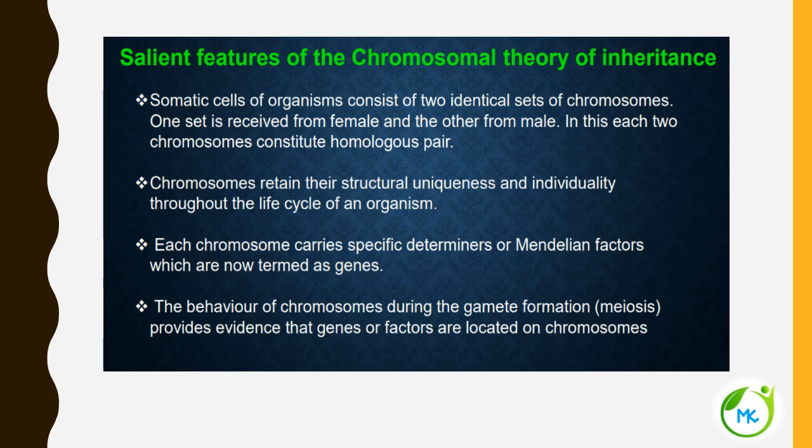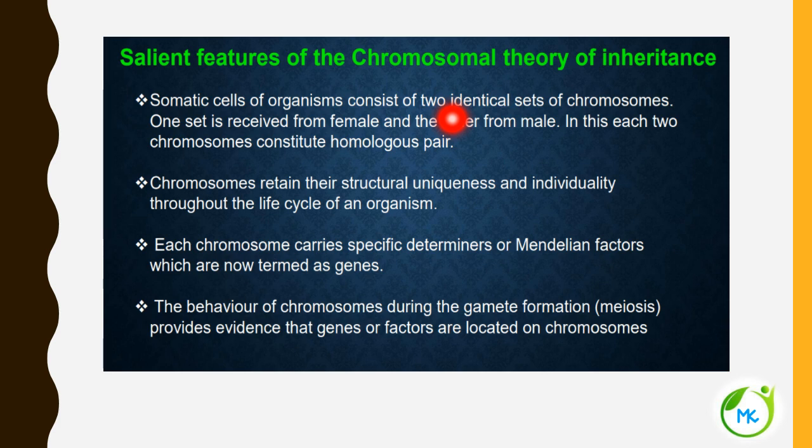Now let's see the salient features of the chromosomal theory of inheritance. Somatic cells, that is the body cells of the organisms, are derived from the zygote by repeated cell division. They consist of two identical sets of chromosomes.